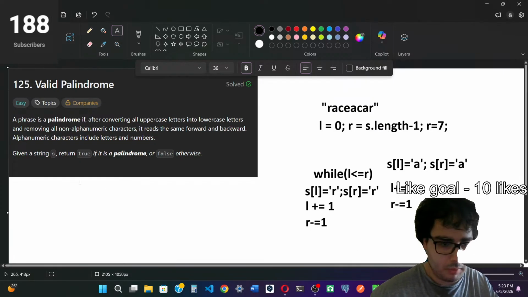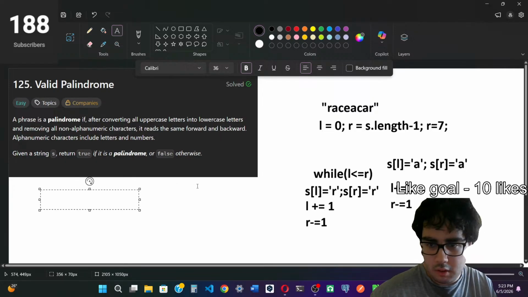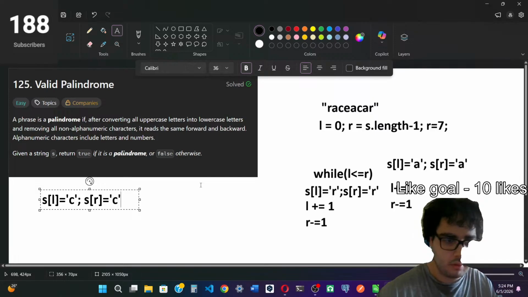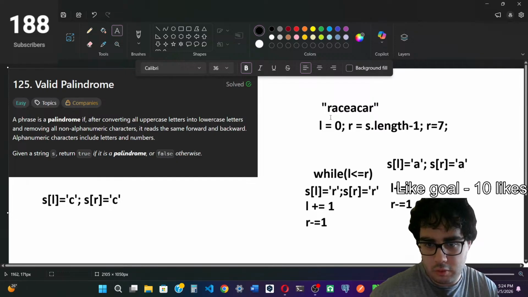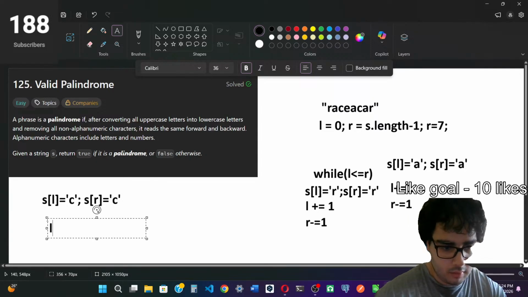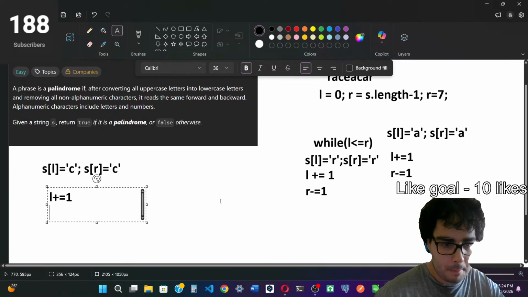Then s of L is going to be c, and s of R is also going to be c, at indices 2 and 5. They're equal again, so we're not going to return false. Again, L plus equals 1 and R minus equals 1.